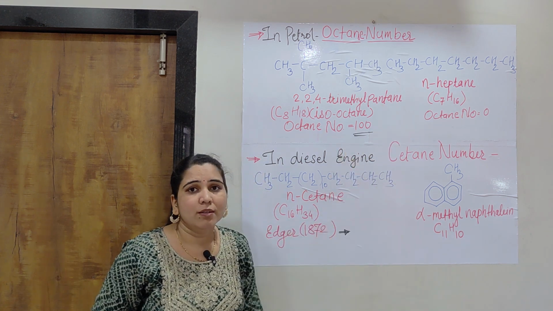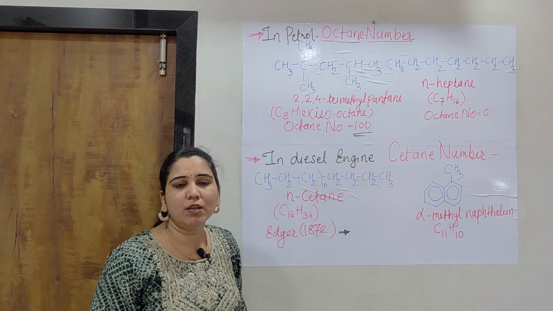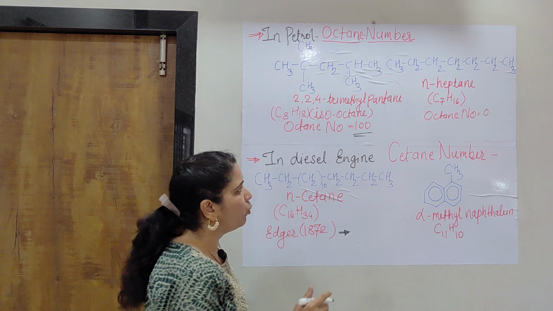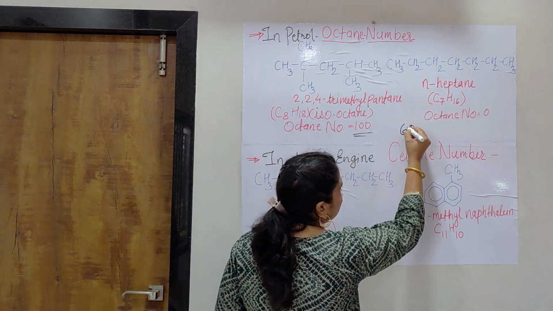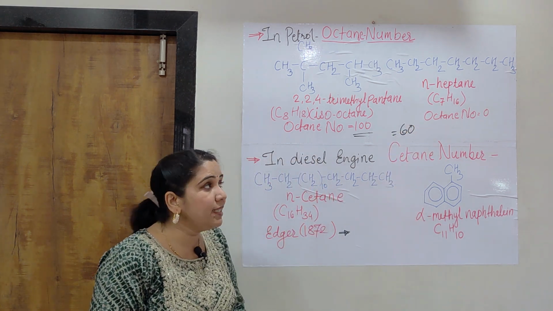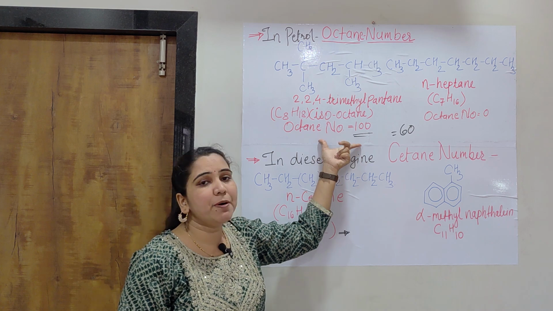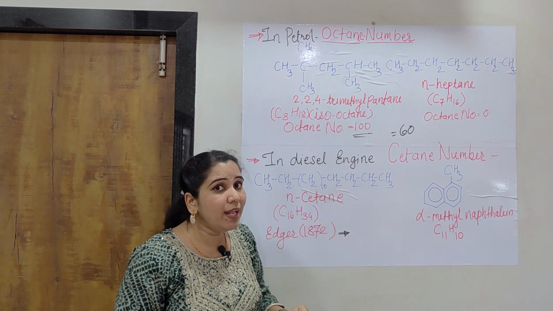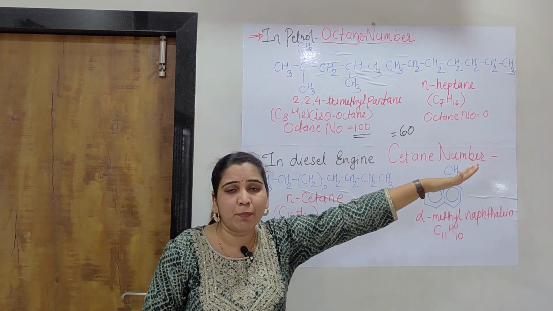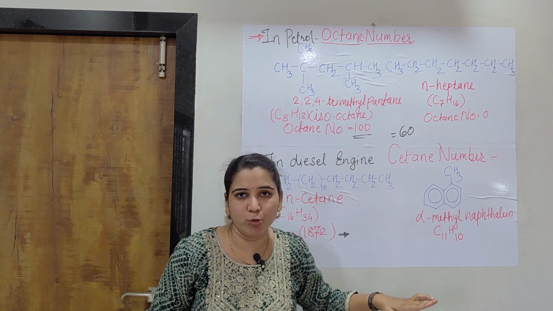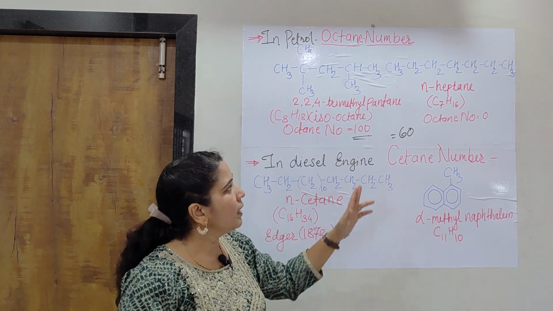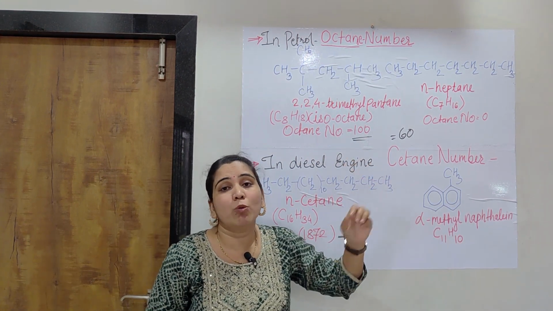For example, if a fuel has an octane number of 60, it is 60% iso-octane and 40% n-heptane. Whatever the composition is, that gives the octane number of the fuel.